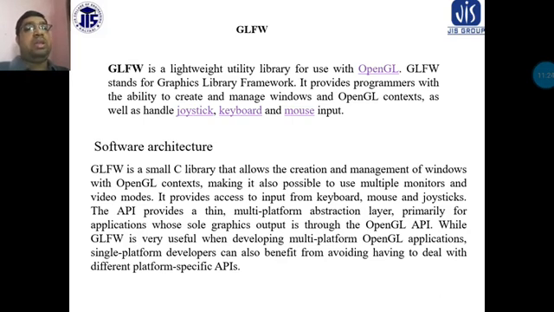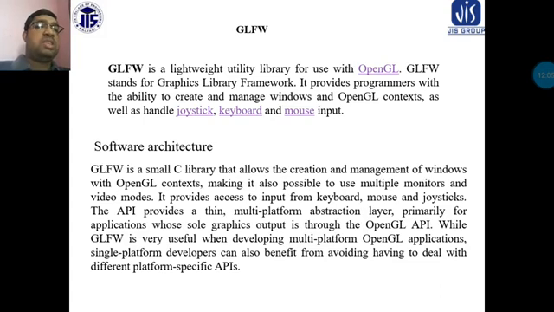That means in the different software architectures you have different types of library available, the small C library also. It handles the creation and management of windows with the OpenGL context, and it is also possible to use multiple monitors, and in a few cases multiple pictures can be produced on multiple monitors and video modes.